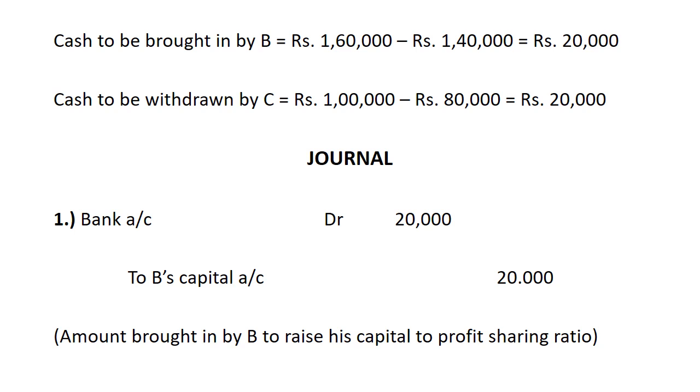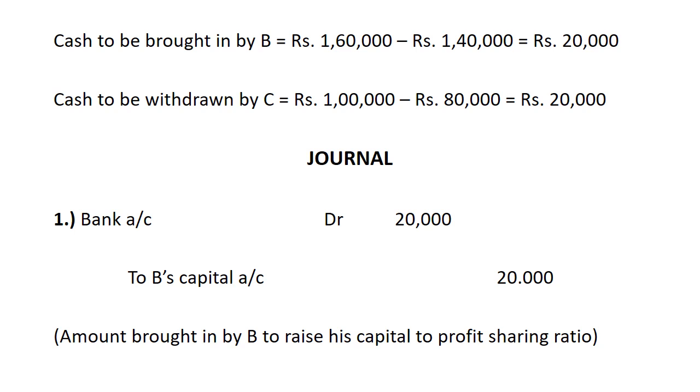Now see the journal entry. Bank account debit rupees 20,000 to B's capital account 20,000. The amount brought in by B, bank is debited. Bank is debited, it means that the firm is receiving 20,000 and this amount is paid by B. Amount brought in by B to raise his capital.